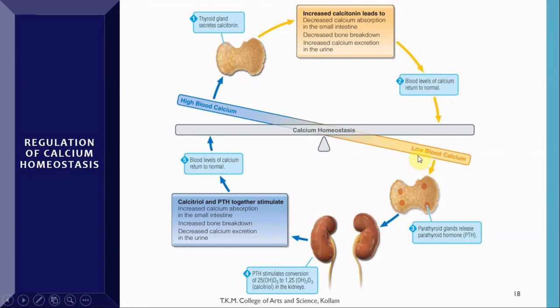So what happens when blood calcium level is low? Low blood calcium level stimulates the parathyroid gland to release parathyroid hormone. This parathyroid hormone stimulates the conversion of 25-hydroxycholecalciferol to 1,25-dihydroxycholecalciferol in the kidney, or in other words, stimulates the synthesis of the active vitamin D, calcitriol, in the kidney. Calcitriol and parathyroid hormone together stimulate increased calcium absorption in the small intestine, increased bone breakdown, as well as decreased calcium excretion in the urine. So thereby blood level of calcium returns to normal.